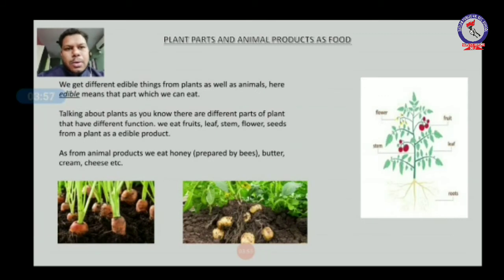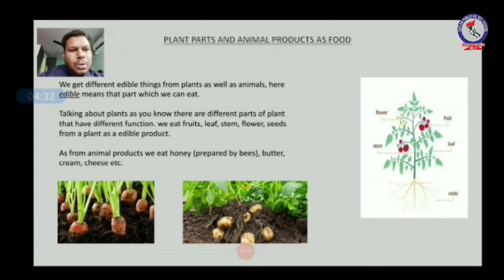Next we will learn about plant parts and animal products as food. Here there is a word, edible. The word edible means a thing which is eatable. So we get different edible parts from plants as well as animals. Edible means that we can eat. Talking about plants, as you know, there are different parts of the plant, as you can see in the diagram. There are fruit, leaf, stem, flower, seeds, etc. These are not all edible products, but some of them are edible. Some plants may contain 2 or more edible parts.